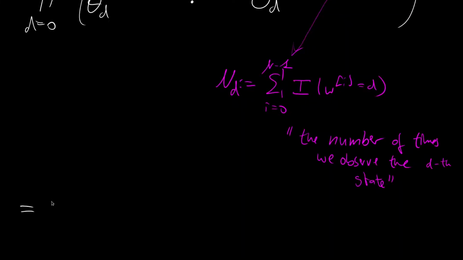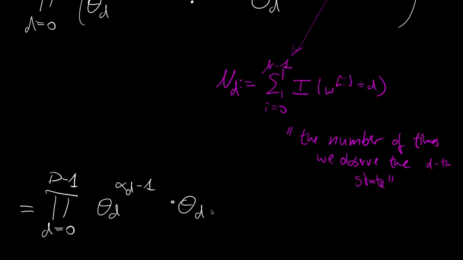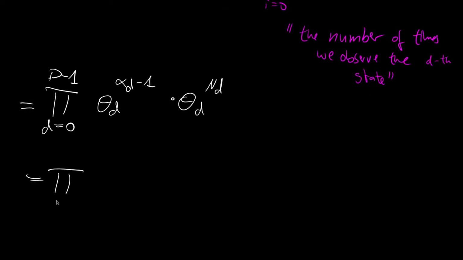So we get that this is equal to the product from d = 0 to capital D minus 1 over theta_d raised to the alpha_d minus 1 times theta_d raised to the n_d. And then we can use the same idea as before and multiply these two together. The bases are the same, so we can add up the exponents, and we get that this is nothing else than the product from d = 0 to capital D minus 1 over theta_d raised to the alpha_d plus n_d minus 1. Now you might already see where I'm heading towards.